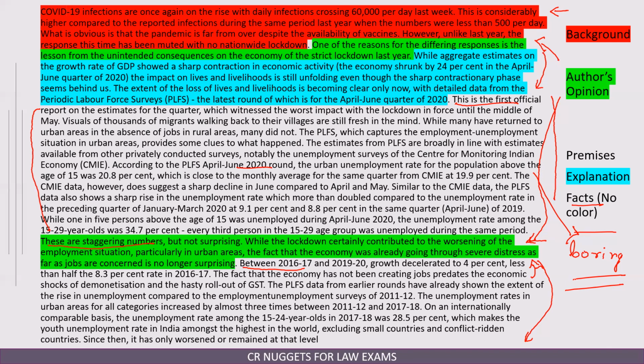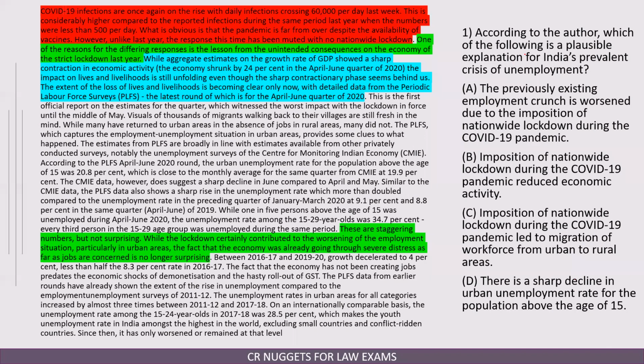Remember, this passage was difficult to read, but if you follow my logic, that is, if you focus only on the author's opinion and look at how he has structured the passage to arrive at his opinion, that will be enough for you to answer the question. All right, let us see. According to the author, which of the following is a plausible explanation for India's prevalent crisis of unemployment? The author has said that the prevalent crisis is not only because of lockdown. Yes, lockdown has worsened it, but it existed even before that.